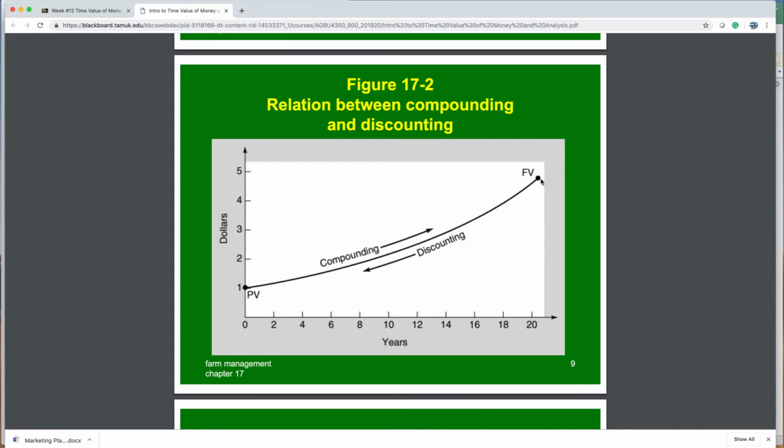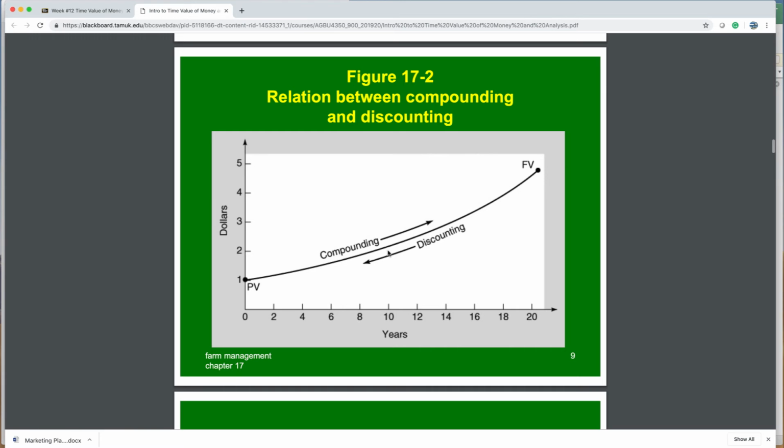Discounting is the opposite. We're looking at some future value and we want to know what that's worth today so we can make a decision. Well, that's the idea of discounting. So compounding is looking at a dollar amount, an amount of time, and then the rate is embedded in this line, but that's what it's looking at, and it grows at an increasing rate. Discounting, looking at some future value, using time and money to figure out what is it worth today. And again, rate is part of that line.